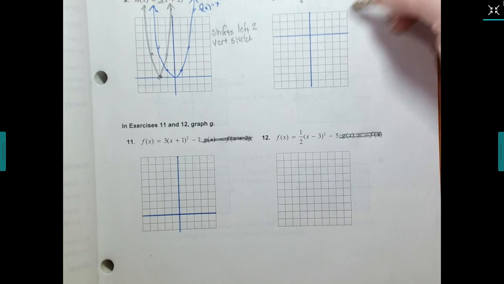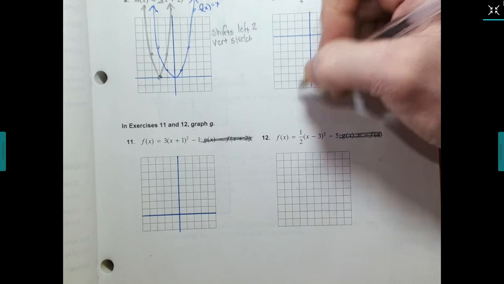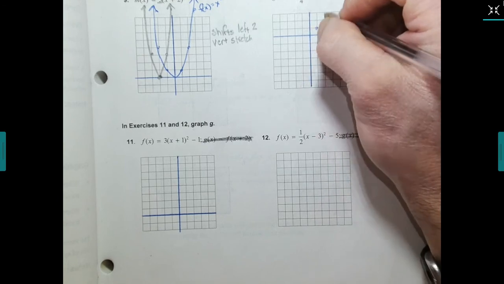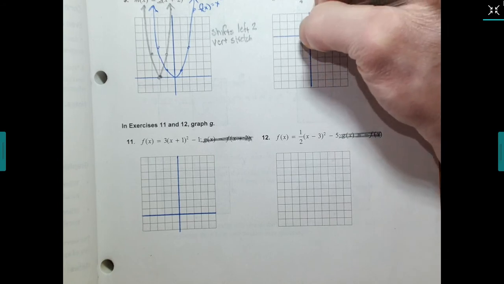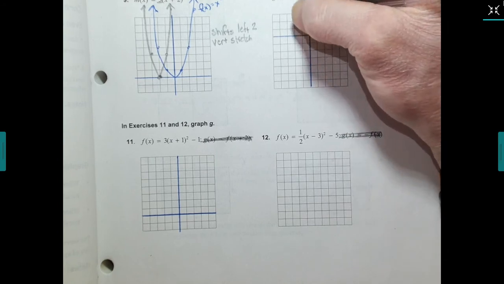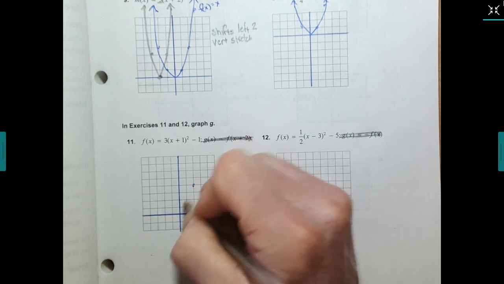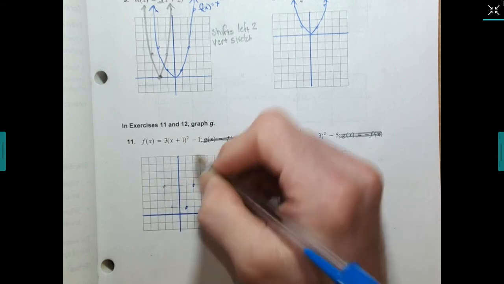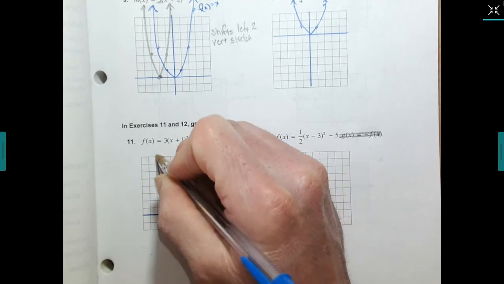So this one's going to be downward, but I'm still going to compare it to my original, f of x equals x squared.